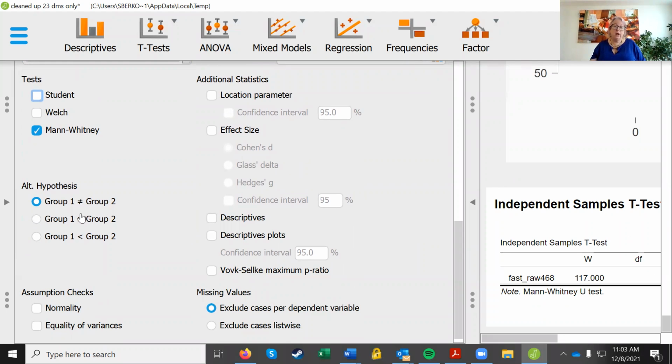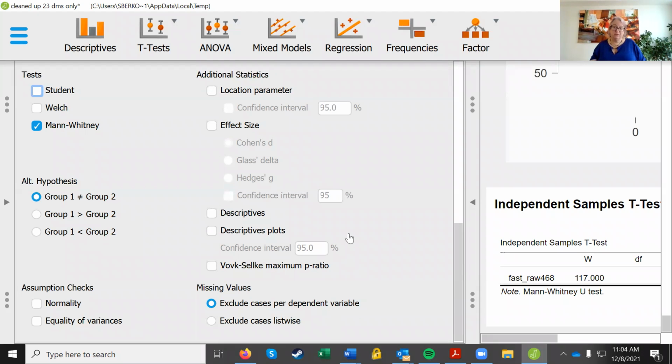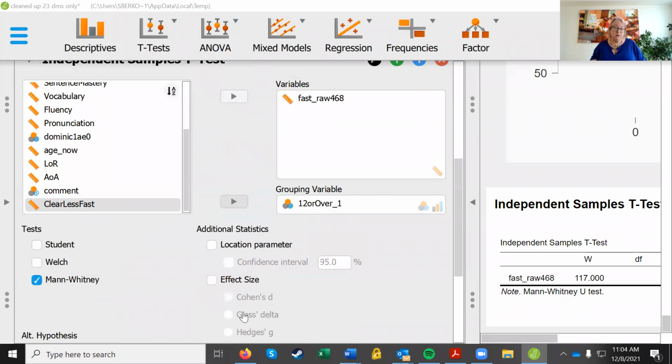But really, our hypothesis is actually that group 2, who's the young ones? The young ones are group 1, the zeros. So we're just going to leave it this way. But our hypothesis is that the young arrivers are better than the old arrivers. But we're just going to leave it as unequal for now. It's more conservative. If we have to deal with that later, we'll deal with that. Assumption checks, we're not going to bother with. Okay.